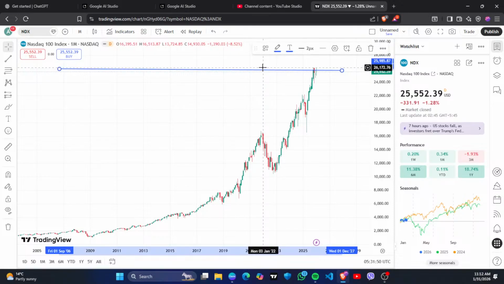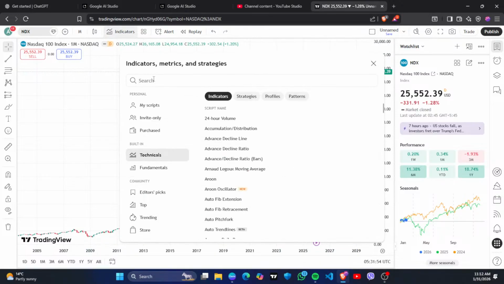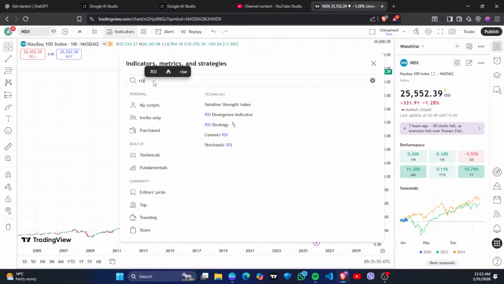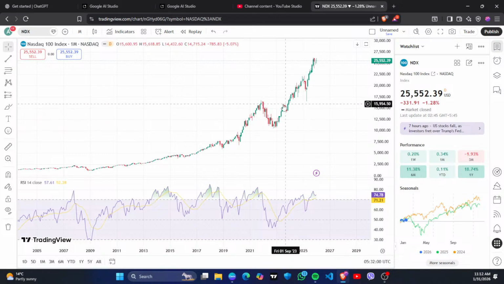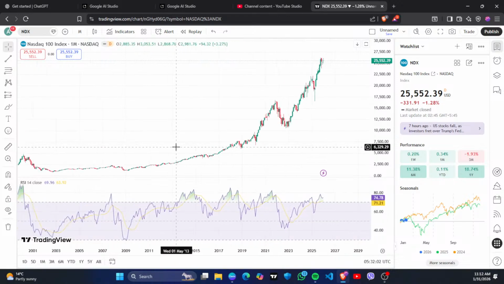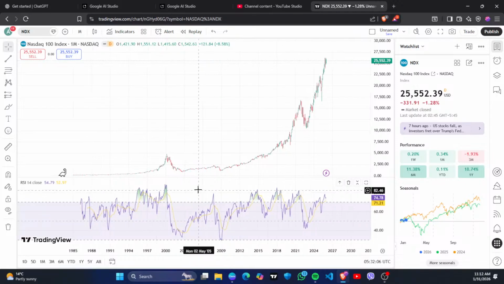Now, when you try to reach for a basic trading indicator, just try to catch up the RSI. And when you catch up the RSI, you can see how much return it is providing. RSI is used to indicate the buying and selling zone, in which a stock has been overbought or oversold.